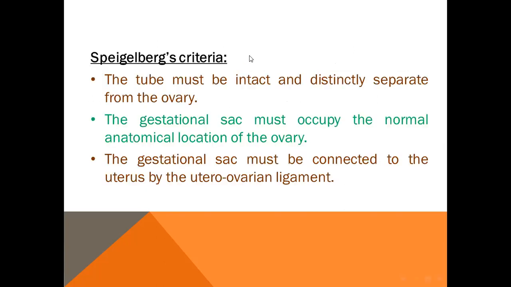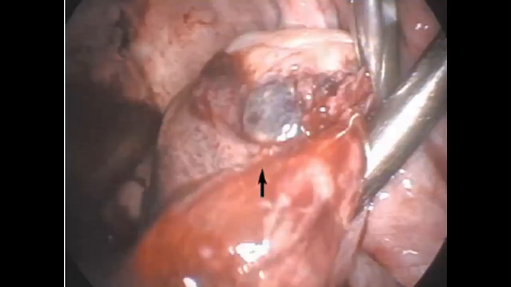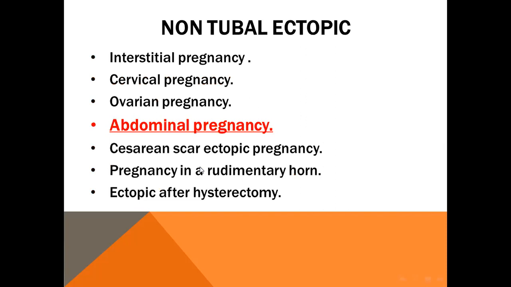Intraoperatively, diagnosis is by Spiegelberg criteria. The tube must be intact and distinctly separate from the ovary. The gestational sac must occupy the normal anatomical location of the ovary. And lastly, the gestational sac must be connected to the uterus by the utero-ovarian ligament. This is a picture of an ovarian pregnancy.